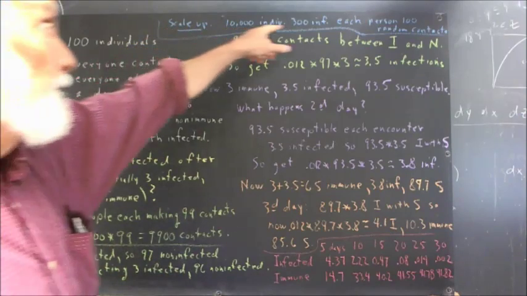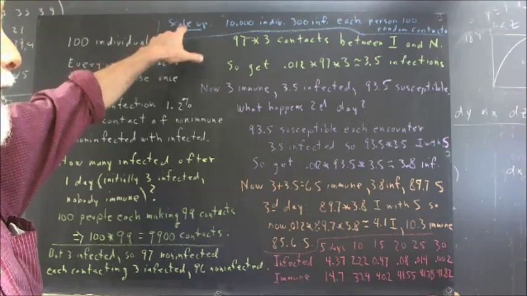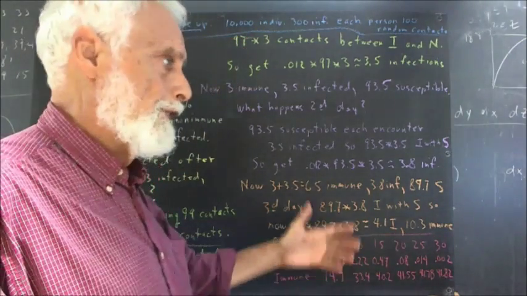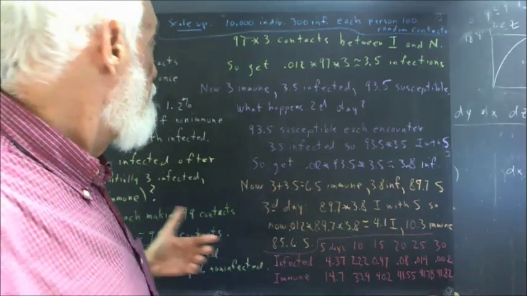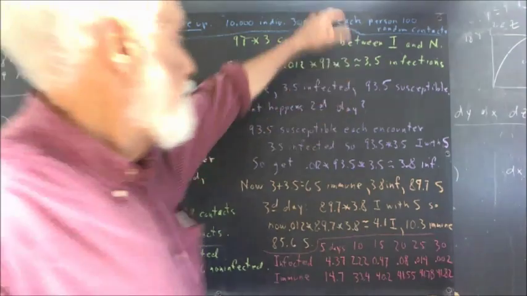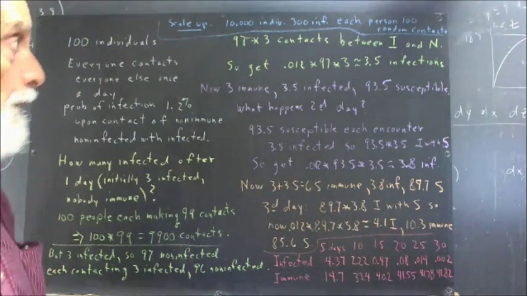Another comment that I'll add here, we could scale up this model by saying, for example, there are 10,000 individuals. Now, we're not going to say every one of those individuals comes in contact with every other. Let's just say that each person comes in contact with 100 people randomly selected out of the 10,000.